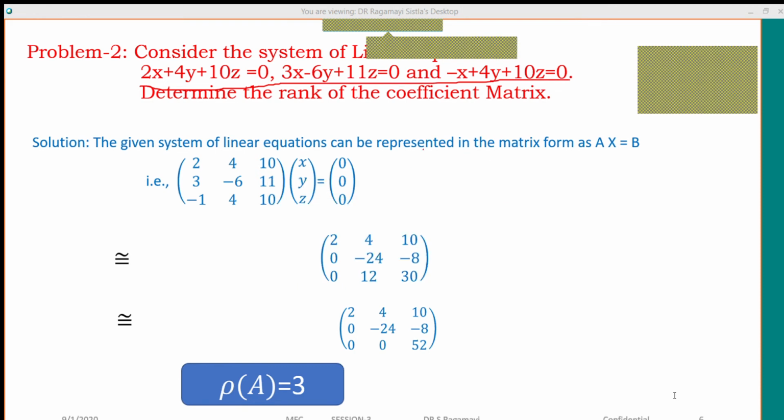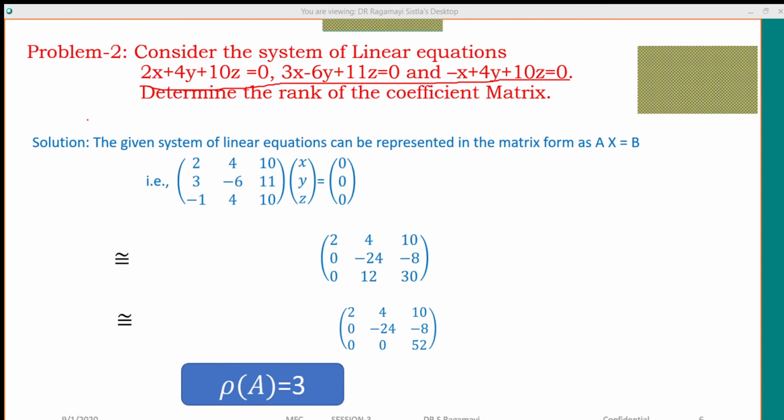Consider the system of linear equations: 2x plus 4y plus 10z equals 0, and 3x minus 6y plus 11z equals 0, and minus x plus 4y plus 10z equals 0. So a system of linear equations is given to you, in 3 unknowns with 3 equations. So now how can we find the rank of the coefficient matrix?